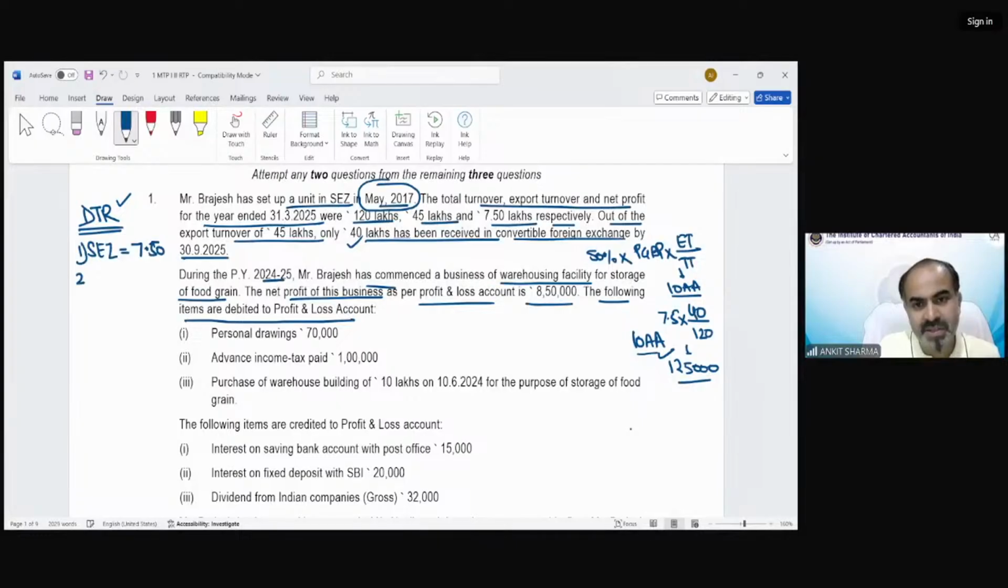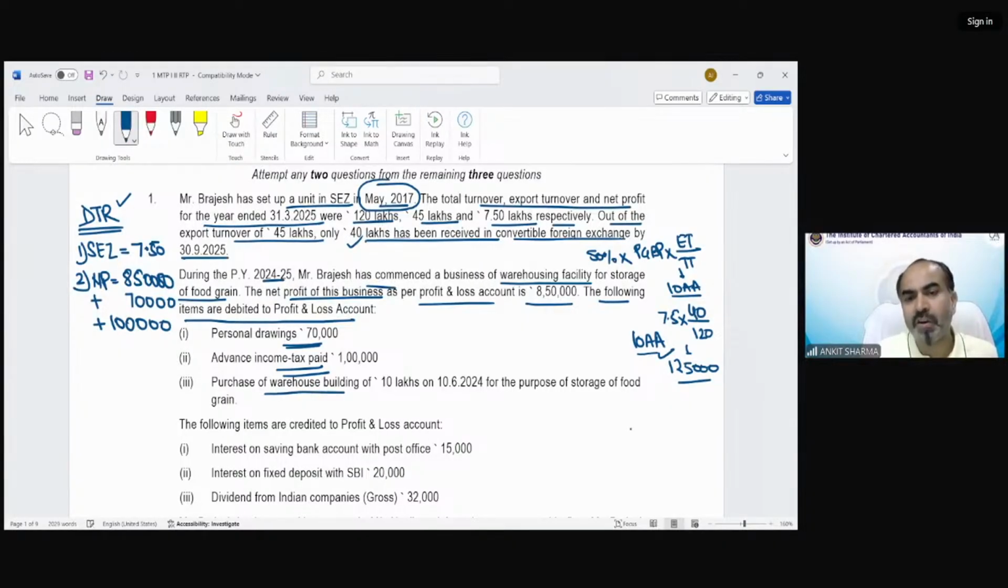Now, the second business is the warehousing facility. That is also a section 35AD business. But because 35AD is not allowed, it would be a normal business for my purpose and we cannot claim any 35AD deduction over it. The profit has been given as 8,50,000. Now, one by one, we will read the provisions and accordingly add back or reduce from the 8,50,000. Personal drawings: whether it is allowed or disallowed? Of course, it is going to be disallowed. That is going to be added back, 70,000. Advance income tax paid: income tax cannot be allowed as an expenditure.